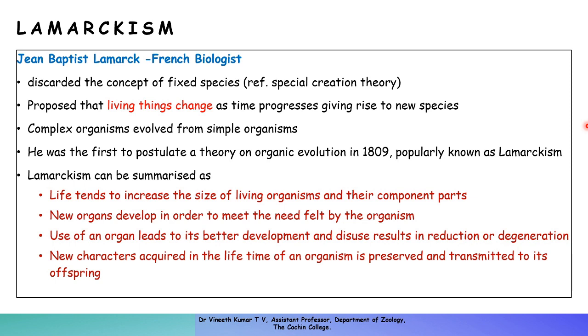He proposed that living things change as time progresses, and it gives rise to new species. He considered that complex organisms evolved from simple ones, and he was the first to postulate the theory of organic evolution in 1809, popularly known as Lamarckism. So Lamarckism can be summarized under four heads.